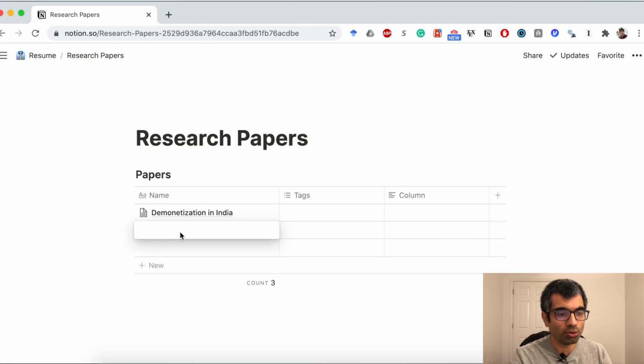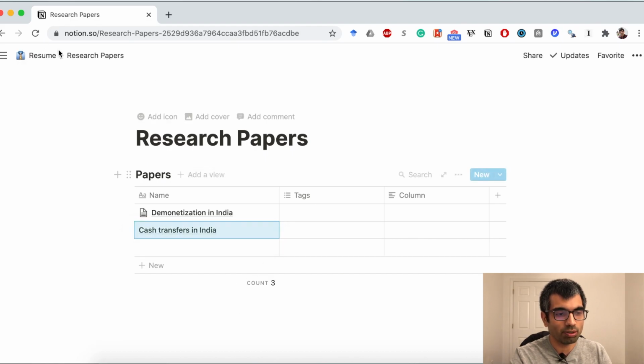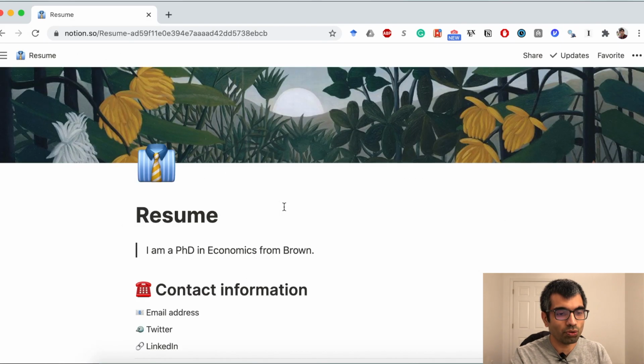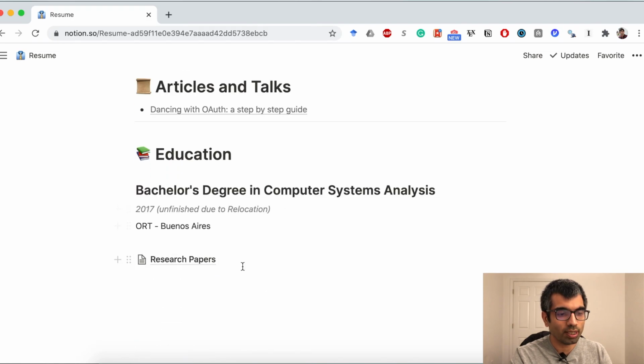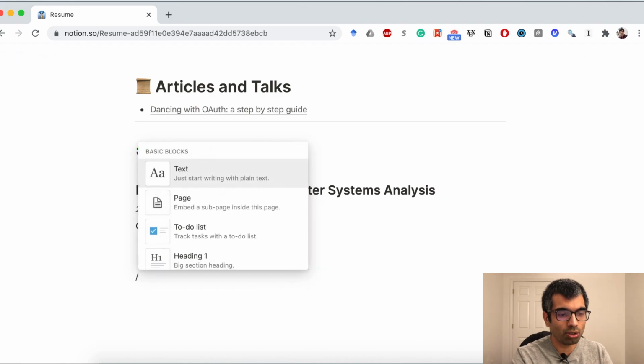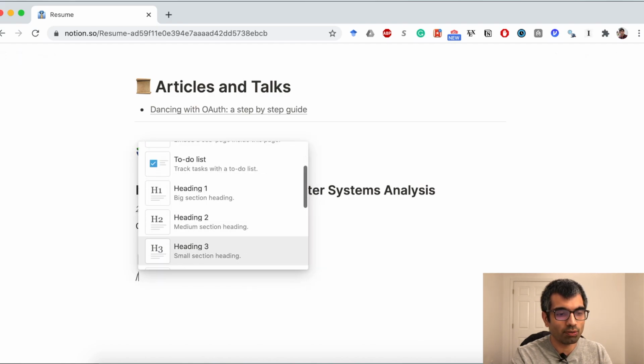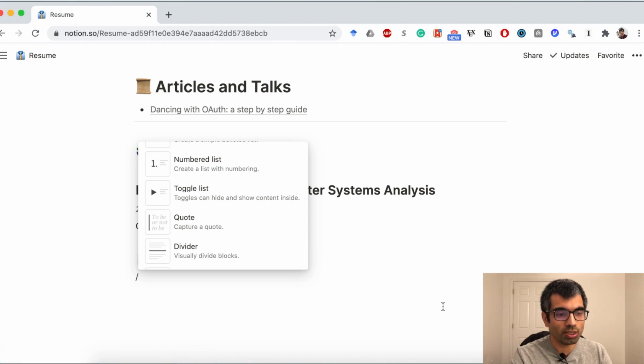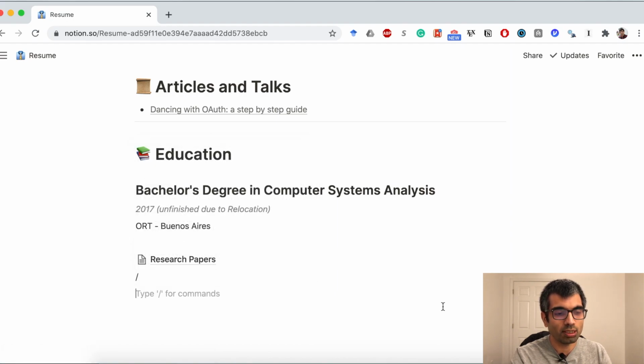It's very easy for me to add a new paper about cash transfers in India, and that can become a page by itself. So let's suppose that you want to add some further hobbies here. You can add a section about that, and basically once you type this / option, there are tons of options that you have. You can create headings, you can create a bulleted list, and so many things. I don't want to overwhelm you with information at this point, but just wanted to give you an idea about what all you can do with Notion and how you can just keep building on this website.